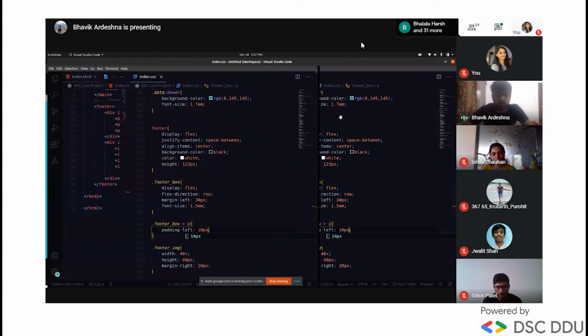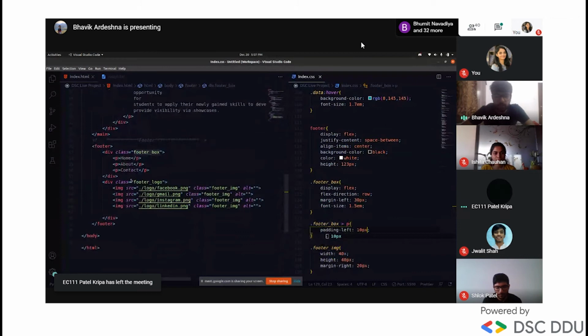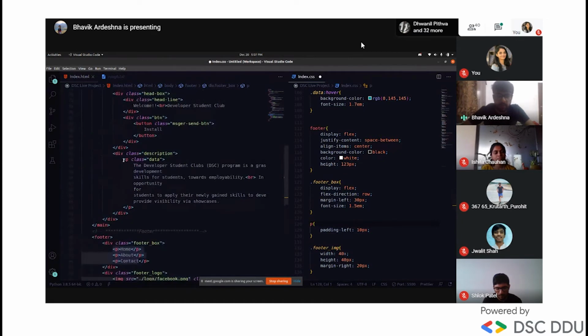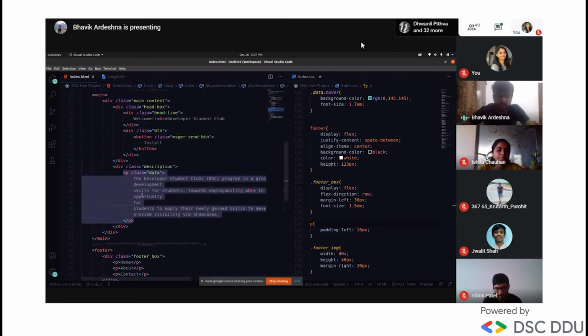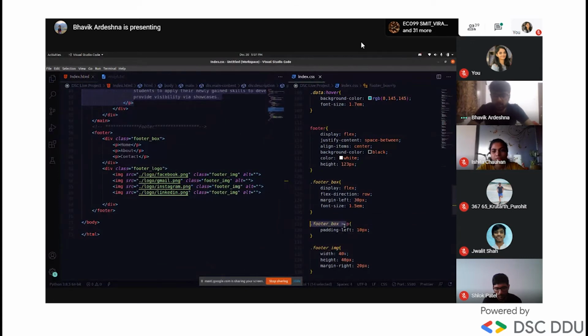Let me make the screen big. Greater than means, look here, footer box, right? I want to apply this designing, that is padding left, to all the elements inside this class which is the P tag. If I just give this as a P tag, it will give this effect to all the P tags in our file, it will change this also, anything. So I specifically constrain my designing to this P tag only by writing this. So greater than means its parent, the child of this class with name P.